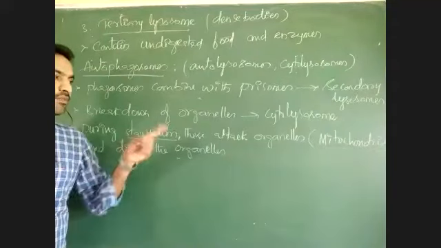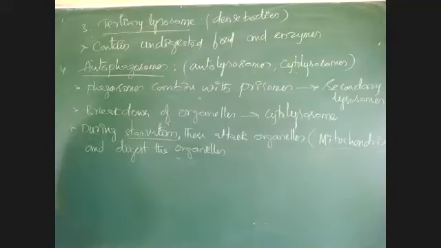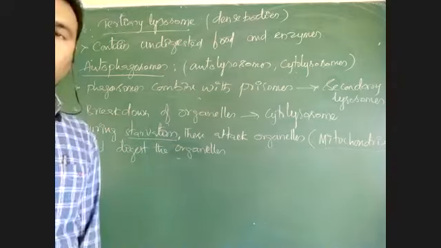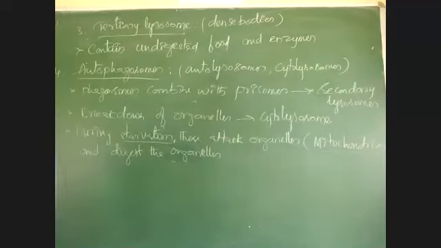During starvation, food or energy is not available, so in that condition organelles are broken down and the food or energy present in the organelles is used by the cell. That is the function.